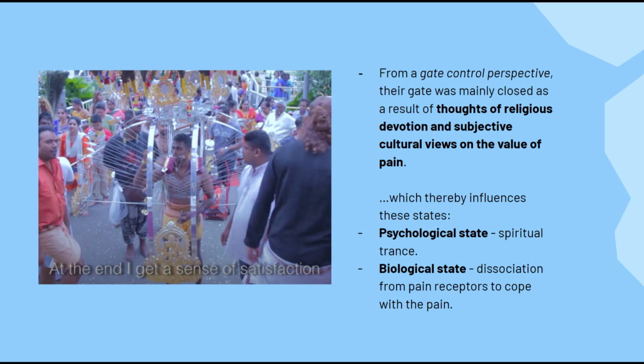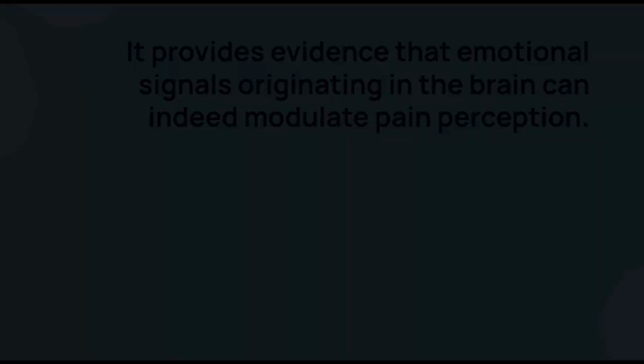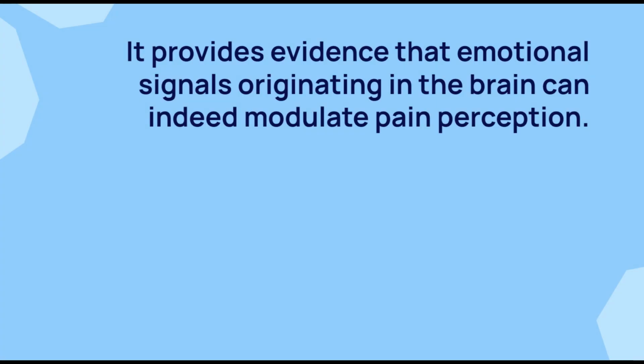Again, this particular case study is another instance of how biopsychosocial factors affect people's perception of pain. A favorable social perspective of how mutilation doesn't really hurt lessens the effect of pain, which affects their psychological state to one of spiritual trance and their biological state to one of disassociation to cope with the biological pain. Depending on one's social context, it shifts the meaning of pain from an isolated experience to a communal act of love and devotion.